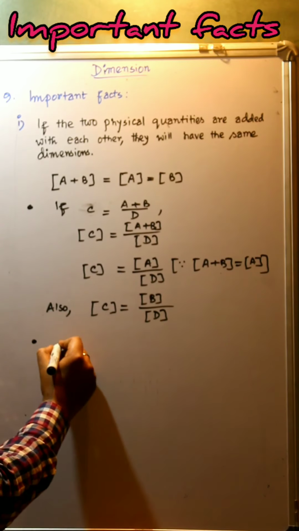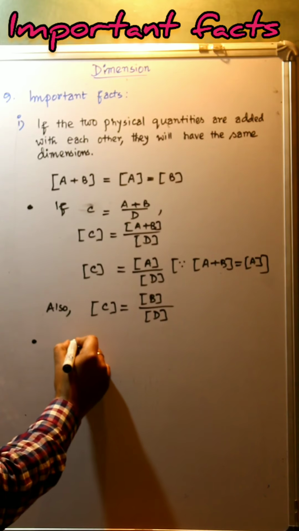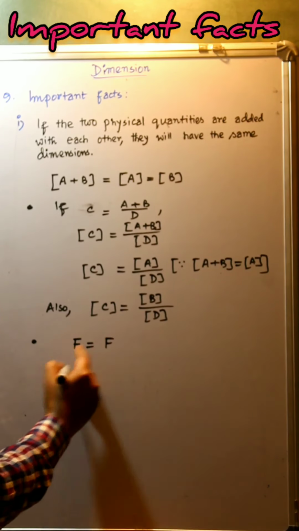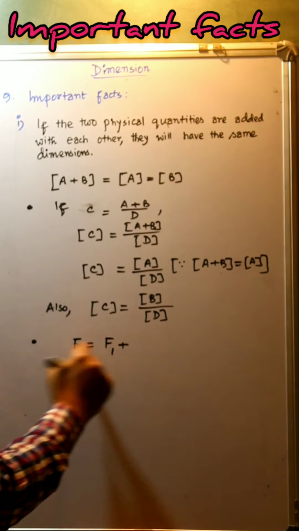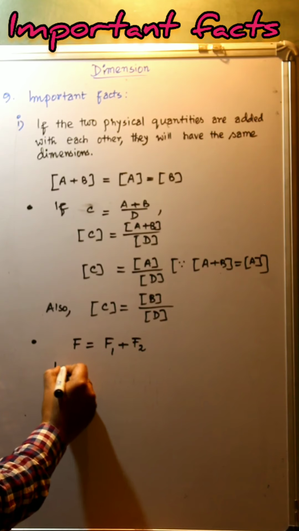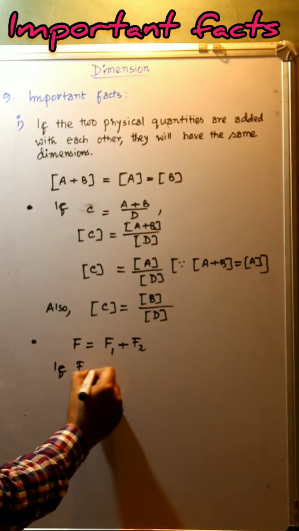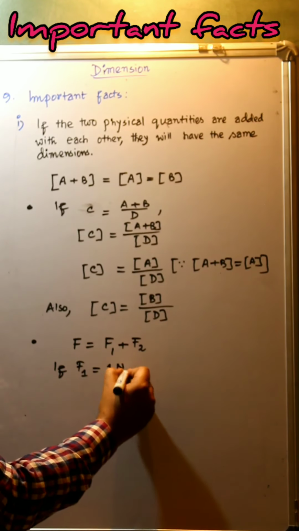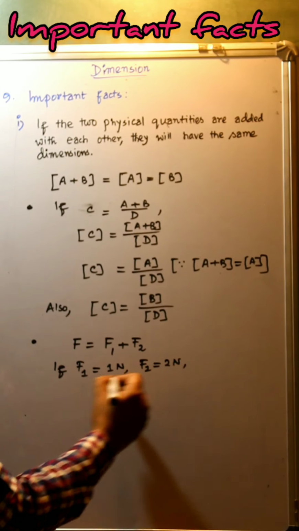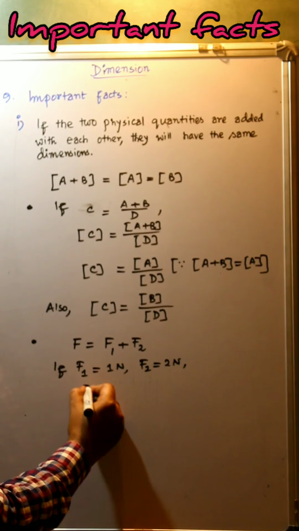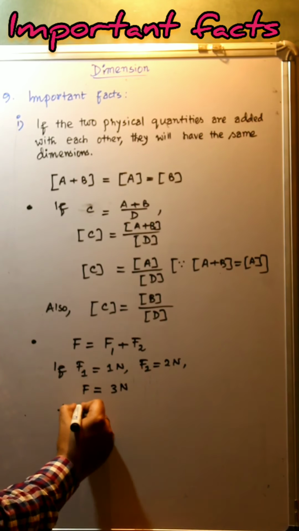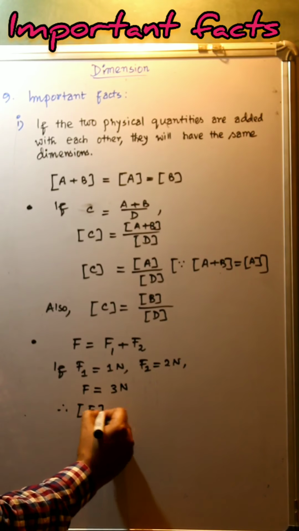We can say that if we add, we get a resultant, say F, the resultant of F1 and F2. So if F1 equals 1 Newton and F2 equals 2 Newton, then what will be the value of F? 3 Newton. Hence, what is the dimension of F?